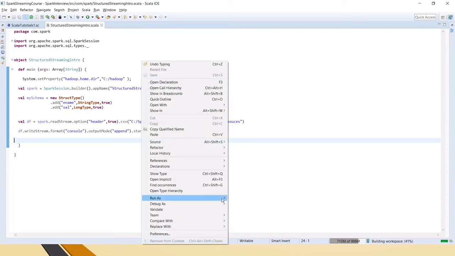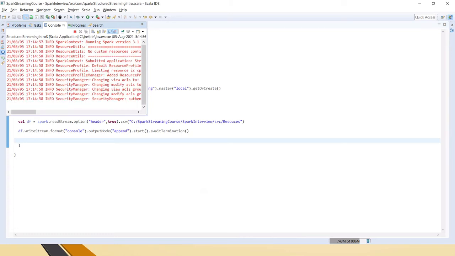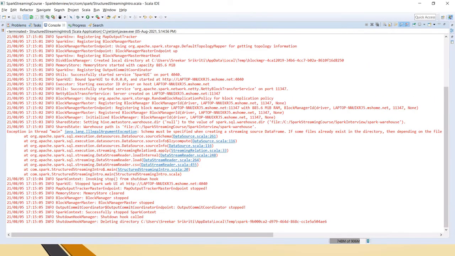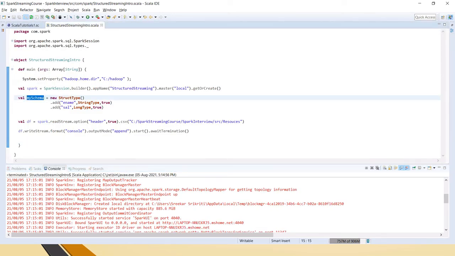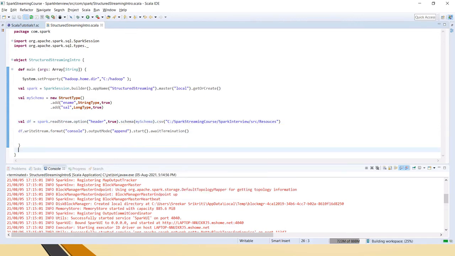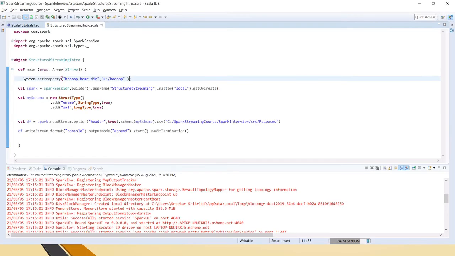Now I will show you the exception if we don't give the schema. Because this is a streaming application and we are giving a folder, in that folder it should search for specific schema files, right? For that reason it will say schema must be specified. See, you got this exception: schema must be specified when creating a streaming source data. Anyway, I have this schema here, so now let me pass it. That's it, you just have to add that. And before starting that I will keep the file ready. This is the file, I already have it in the folder.